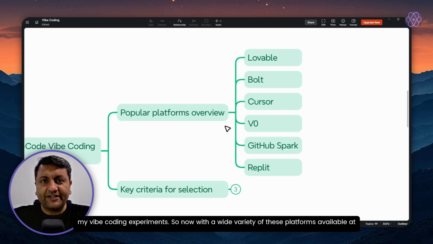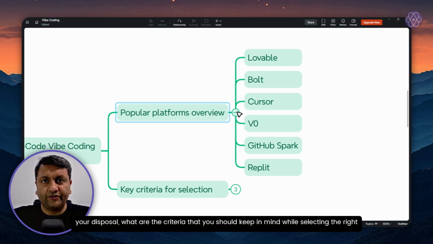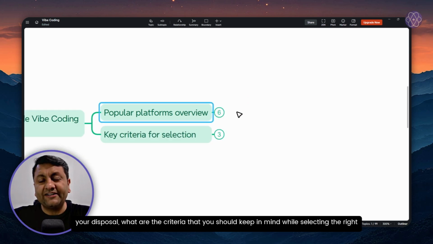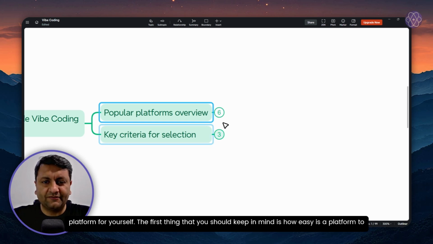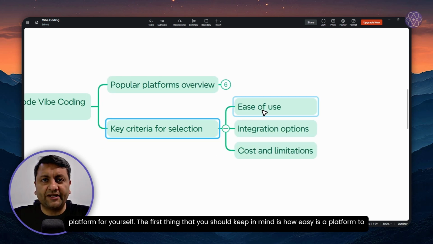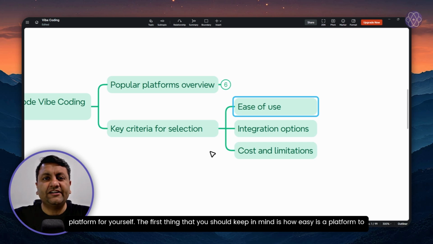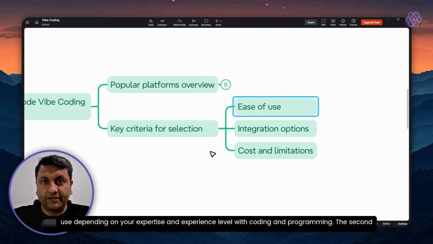Now, with a wide variety of these platforms available at your disposal, what are the criteria that you should keep in mind while selecting the right platform for yourself? The first thing that you should keep in mind is how easy a platform is to use depending on your expertise and experience level with coding and programming.